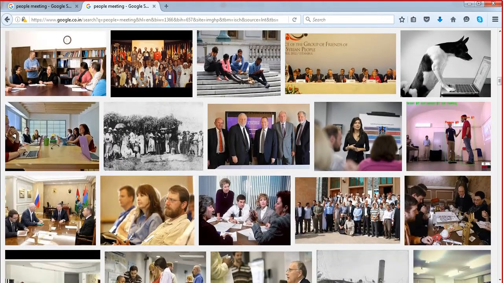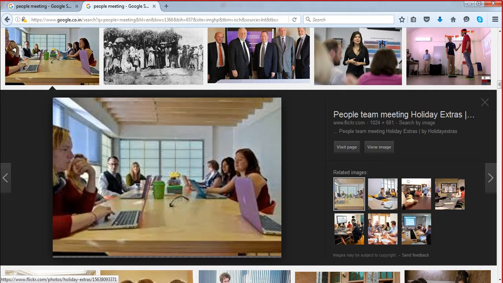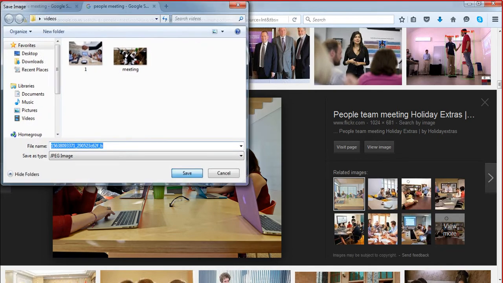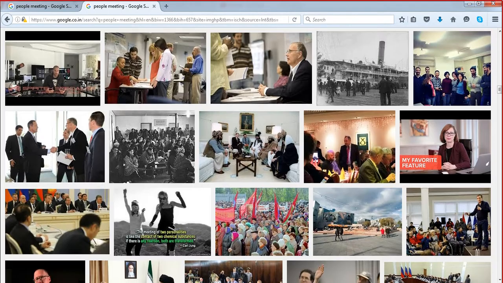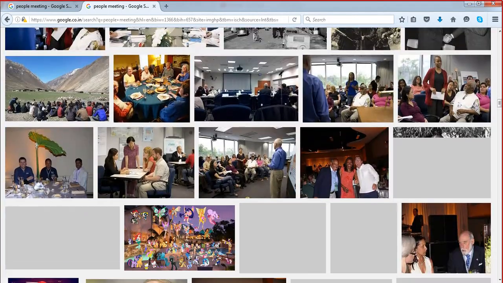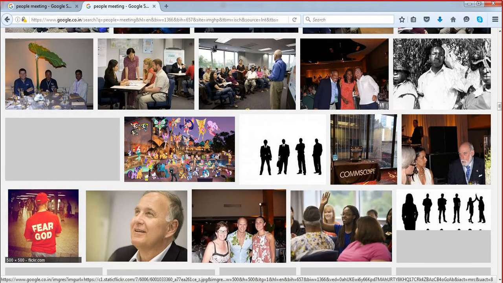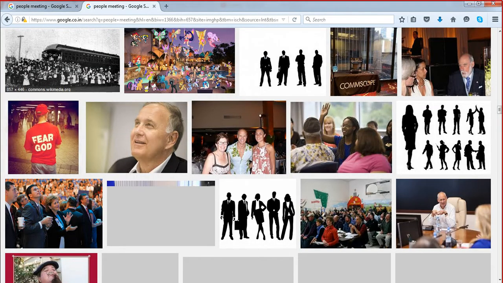Next, scroll down. Yeah, we can select this also. If you have your own image, you can use them for the project, or else you have to use this technique. These are all copyright free images, so there is no problem with the images. We can use this also, maybe.